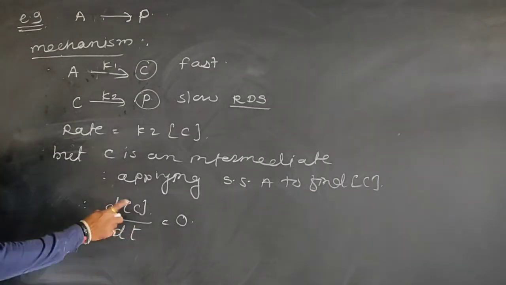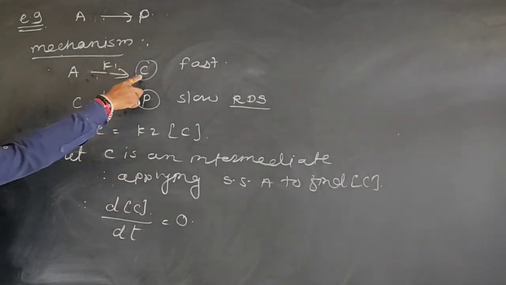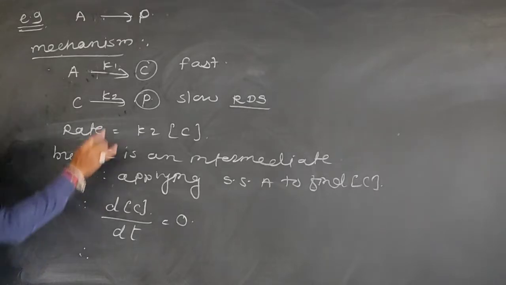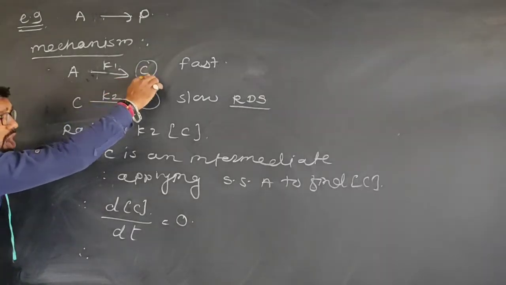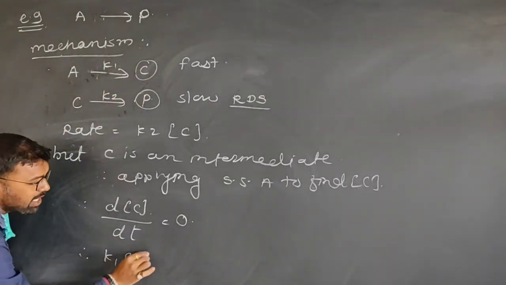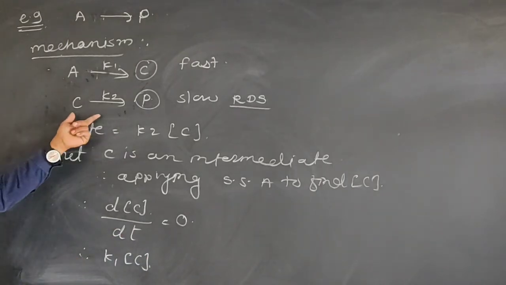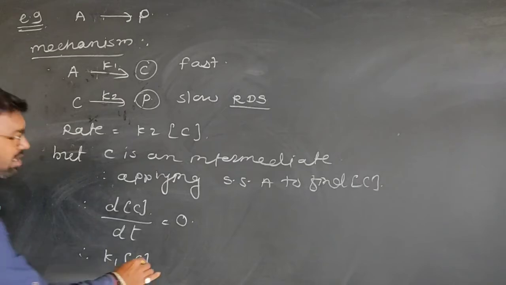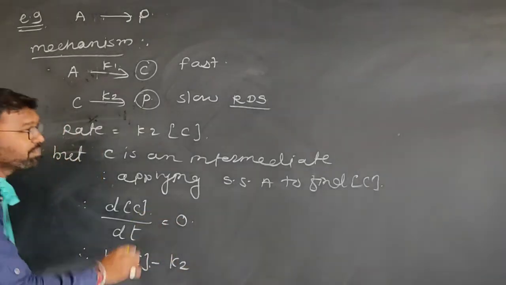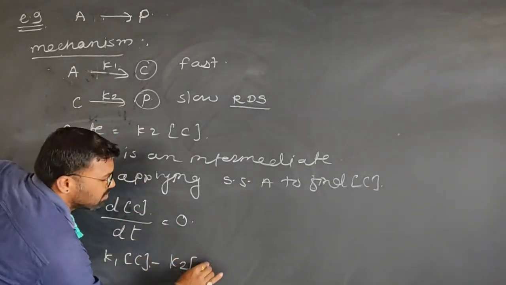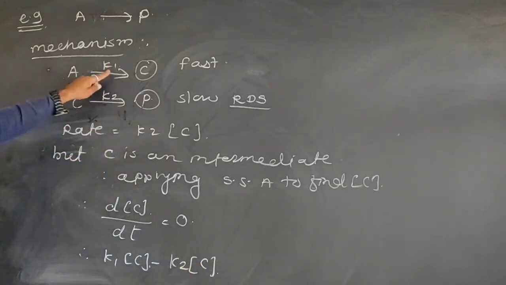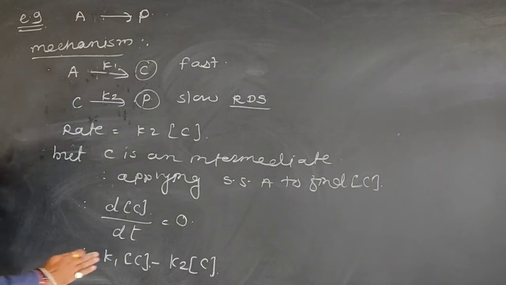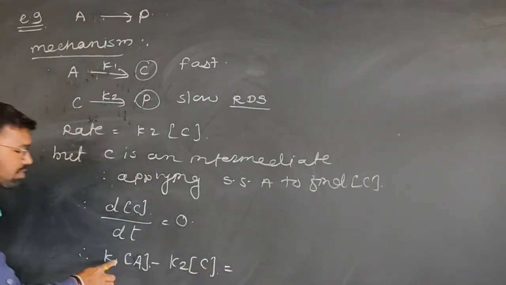Okay, here, the net rate of formation of the intermediate, first by using the first step of the mechanism, here C is formed, therefore K1 into C, right? In the second step of the mechanism, C is consumed, therefore negative sign K2 into C. Sorry, here C is formed, therefore the rate of formation of C is equal to K1 into A. Okay, K1 into A minus K2 into C is equal to 0.